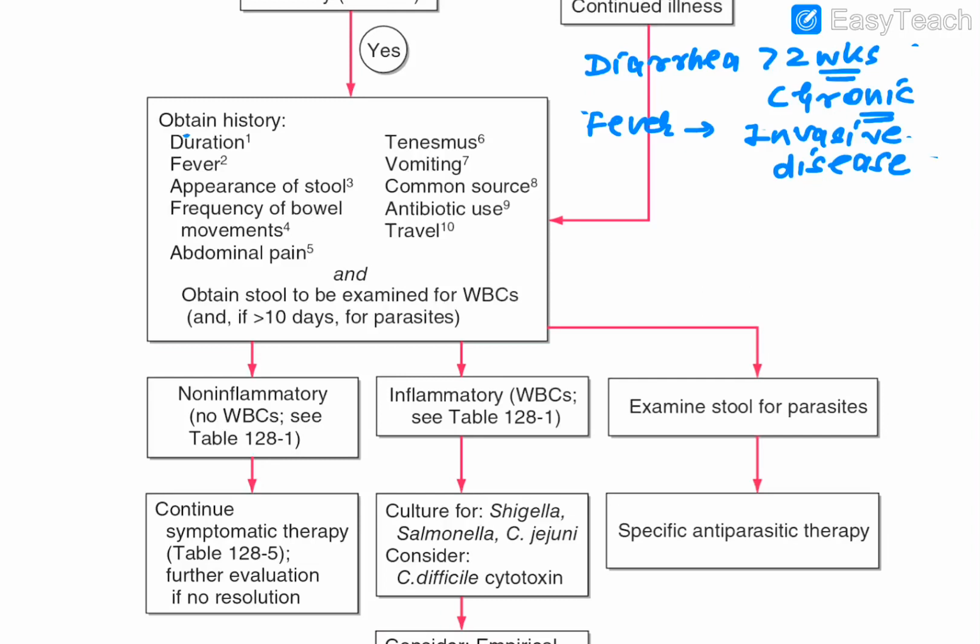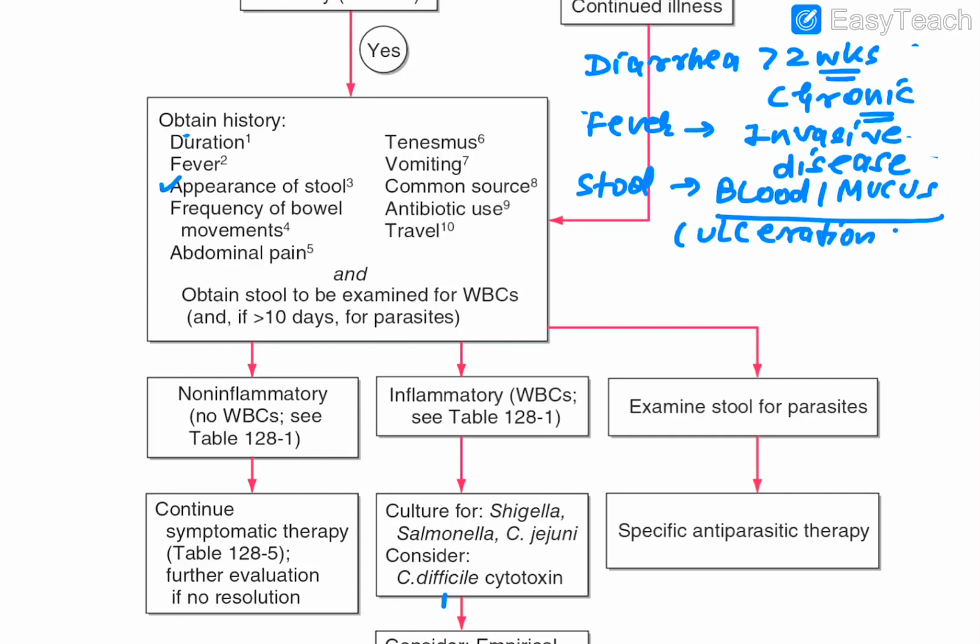Now the third is, what is the appearance of the stool? How does the stool look? If the stool is having blood and mucus, guys, you should tell me now, inflammatory or non-inflammatory? It is an inflammatory form of diarrhea, and this suggests that there is ulceration also. There is ulceration of the large bowel, and because of this only, blood or mucus is coming up in the stool. Important point. So the appearance of stool is an important entity which you need to remember.